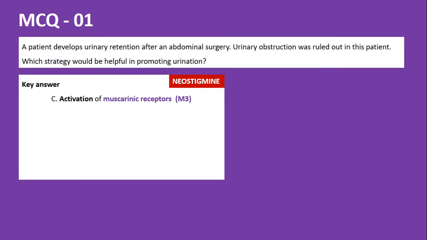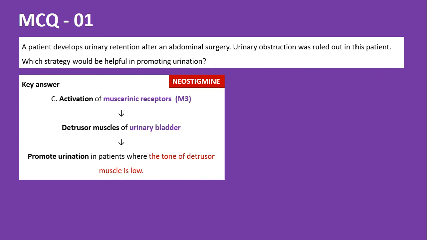So you need to activate the muscarinic receptors which are present on the detrusor muscles of the urinary bladder. Thereby you are going to promote urination in patients who have weak muscle tone in the bladder. That is, the tone of the detrusor muscle fibers will be very weak in post-operative patients.